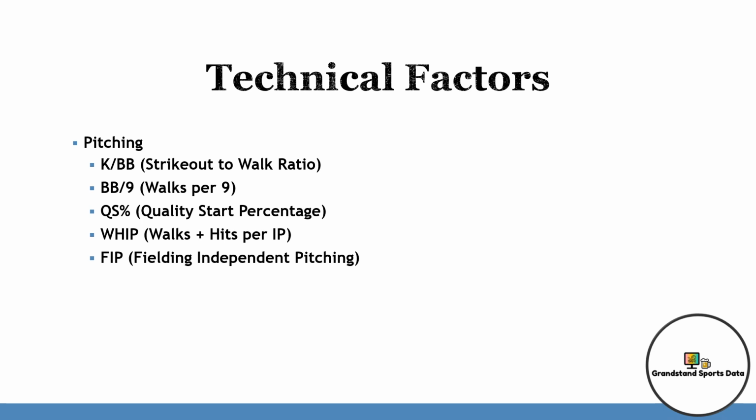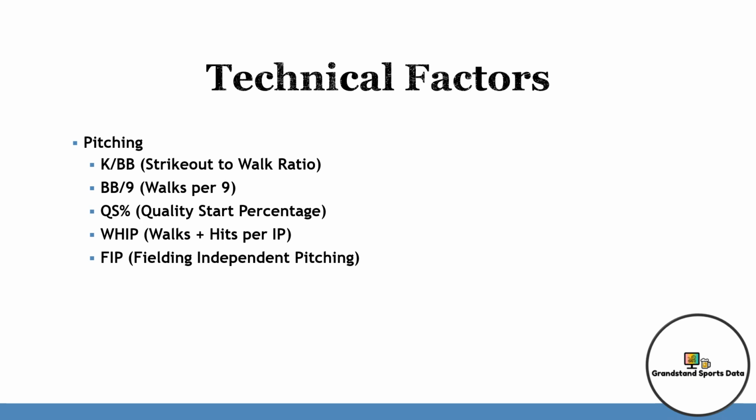The next factor would be quality start percentage. And quality start percentage is an important statistic that measures a pitcher's ability to keep the opposing team from scoring many runs. It is calculated by dividing the number of quality starts by the total number of starts. A higher quality start percentage indicates a pitcher is more reliable and consistent when it comes to keeping runs off the board. If some of you don't know what quality starts means, it's when a pitcher pitches at least 6 innings and allows no more than 3 earned runs.